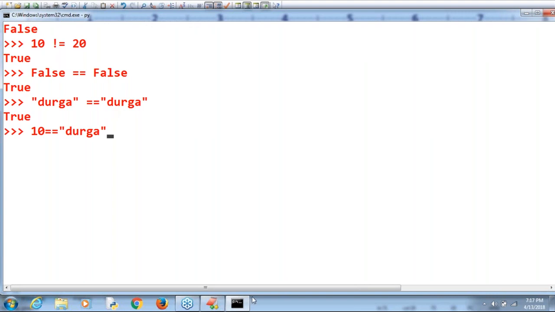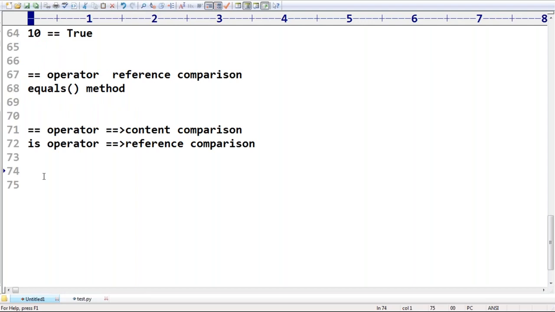Then immediately I'm going to use 10 double equal to 30 plus 40j. One is an int value, the other is a complex value. Next, 10 double equal to "Durga": one is an int value, the other is a string. Can you tell what output we get in the first case and in the second case?